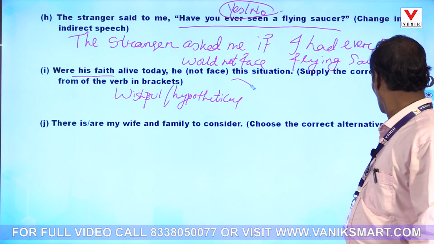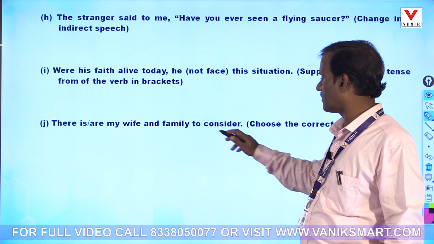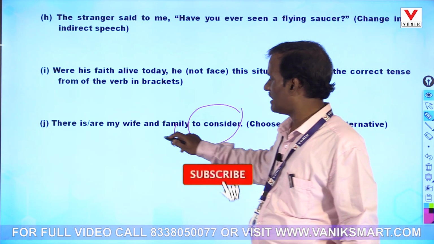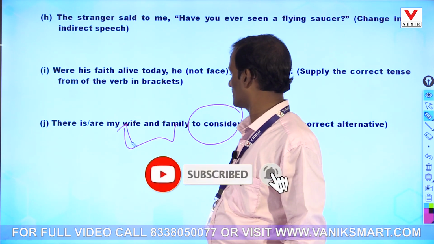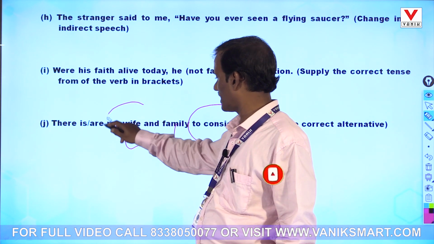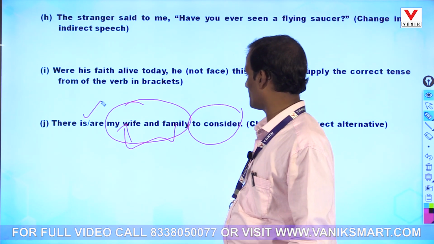Now, is or are with my? I think it is only one decision to consider, because my family and my wife together are to be a constitutive body. So I think it is each. There is my wife and family.